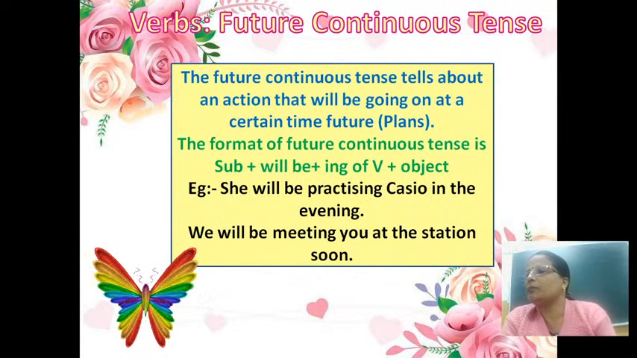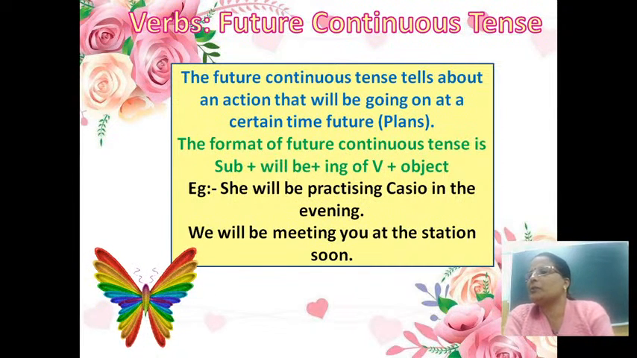I will be going to Bhopal next vacation. Mom will be going to a hotel. Mayan will be going to a hotel.